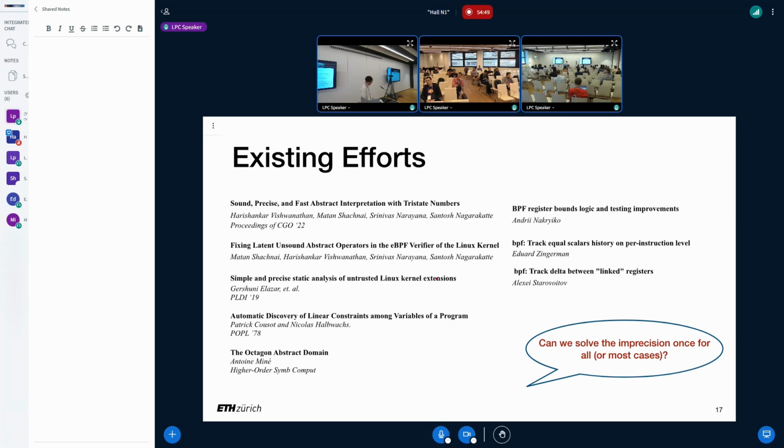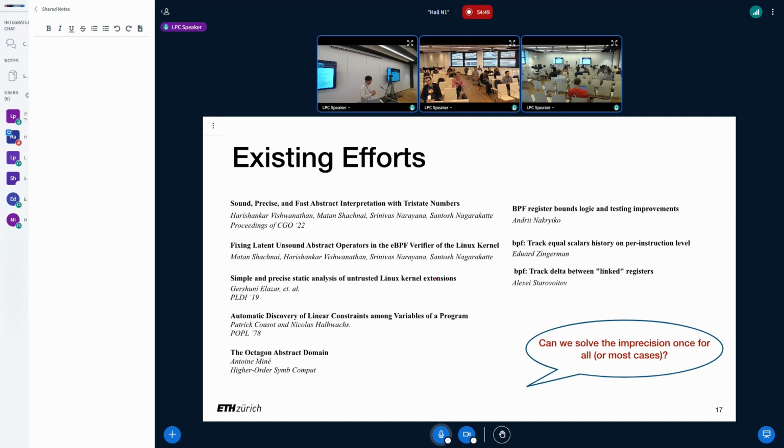So we have some existing work to handle all those problems. The work from Harry first proved the optimality of addition and subtraction in the current t-num implementation. That is, we cannot do better; that's the best we can do. They also propose a new implementation for the multiplication operation for t-num.